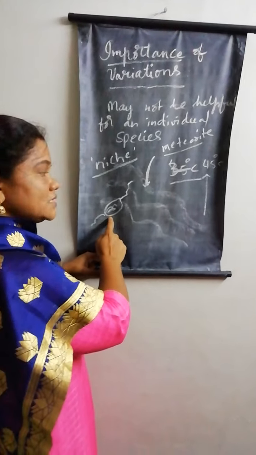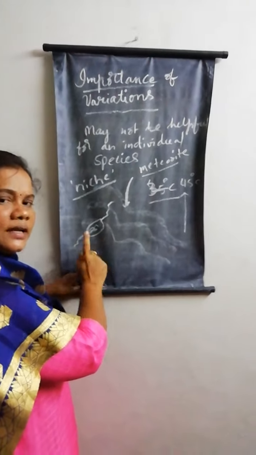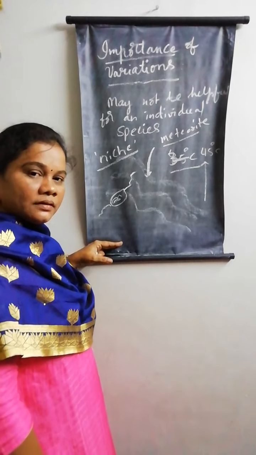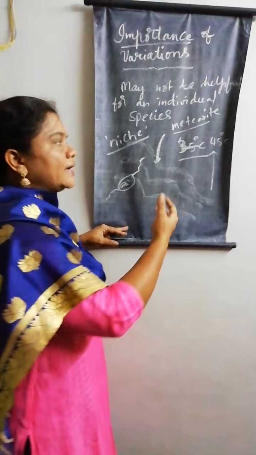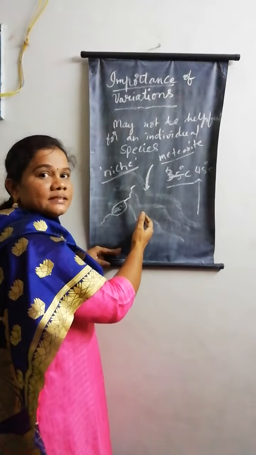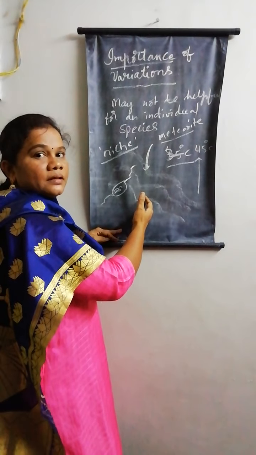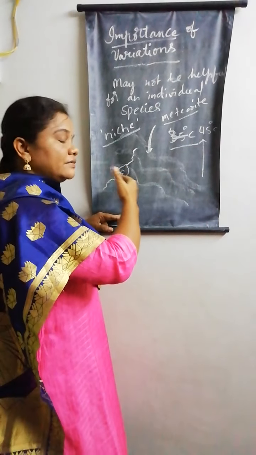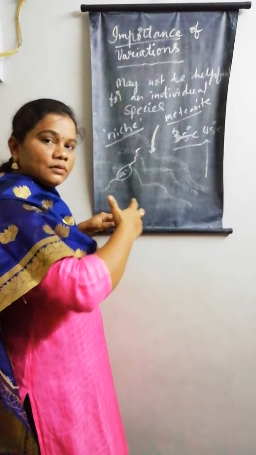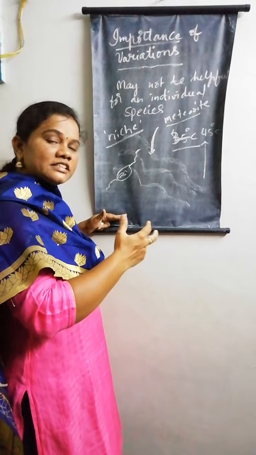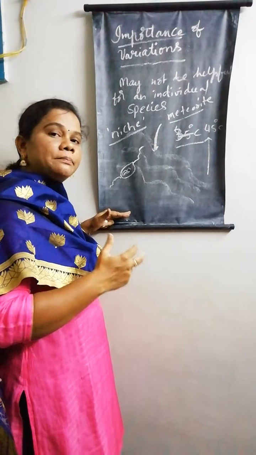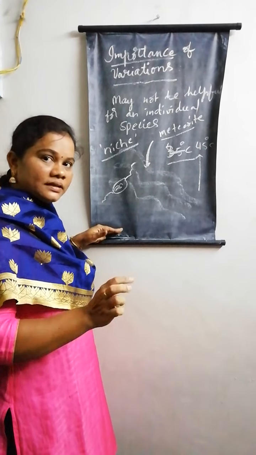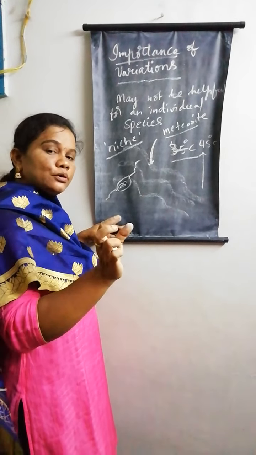This particular species of bacteria is only able to survive at 35 degrees centigrade. Are you getting my point? So what happens when this meteorite hits the stream? All the bacteria living in this stream die, and the species has to be wiped out of the earth. It has to disappear, right?